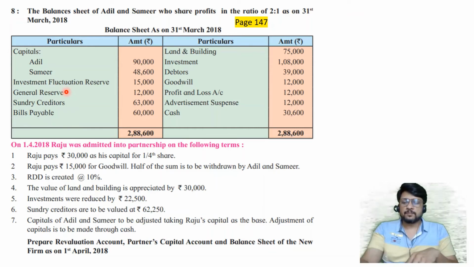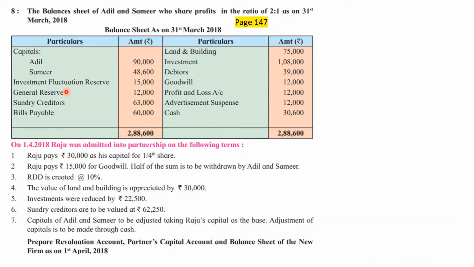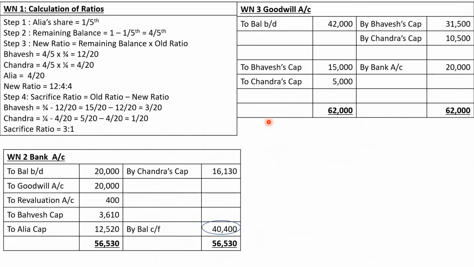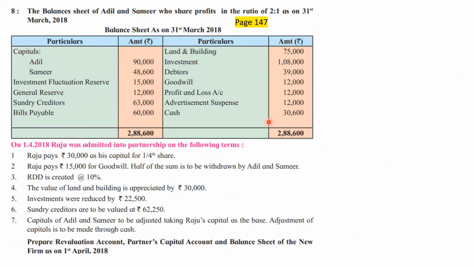Okay, so next one is general reserve, sundry creditors. Investments are 1,08,000. Debtors, goodwill, okay, very nice. Balance sheet is already having goodwill. We have seen this particular type of adjustment. Here also goodwill was already there, 42,000. We have written it off against old partners in their old PSR because there was no adjustment, if you remember properly. Here also we are going to do the same thing if there is no adjustment.